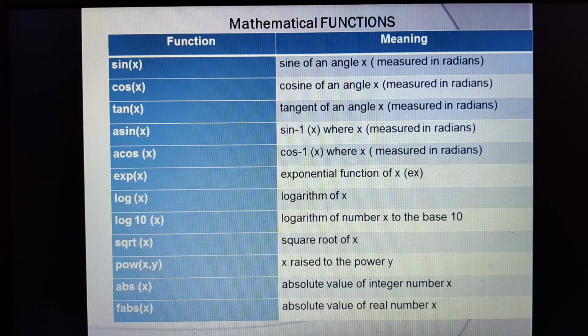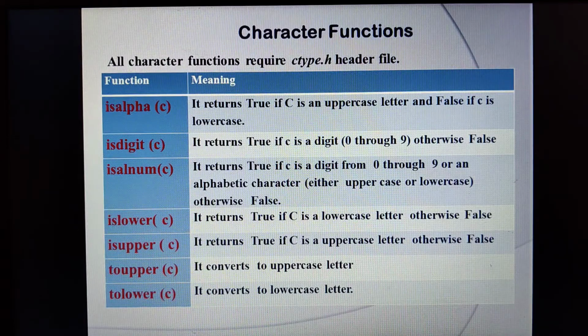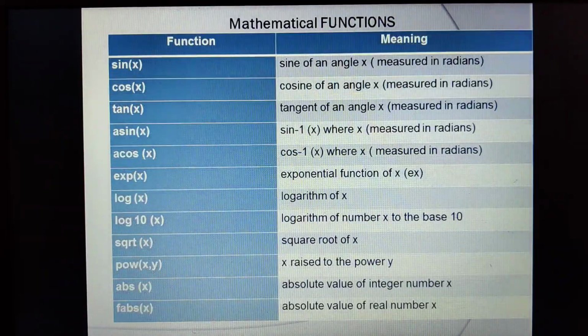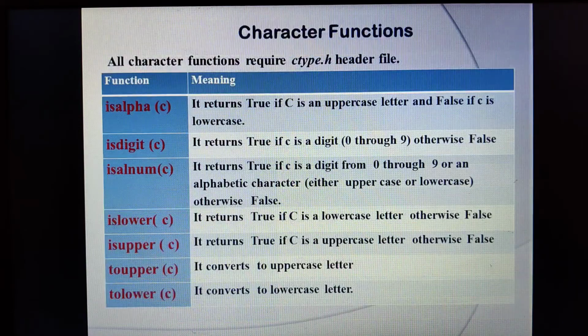Okay, so moving on to the next one, that is the character functions. It is very important from your exam point of view. Comparatively to the mathematical functions, character functions are very important.